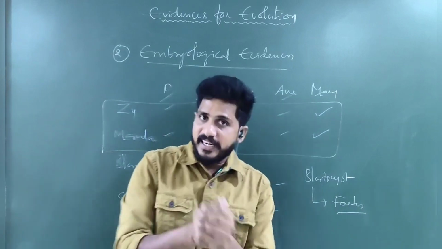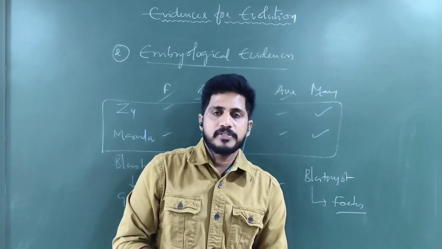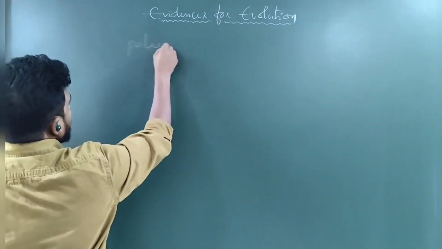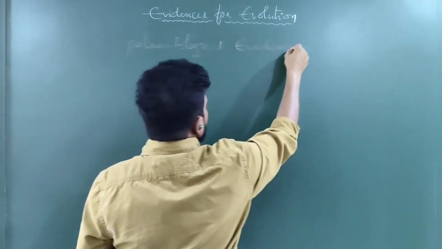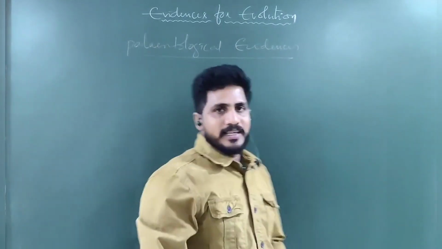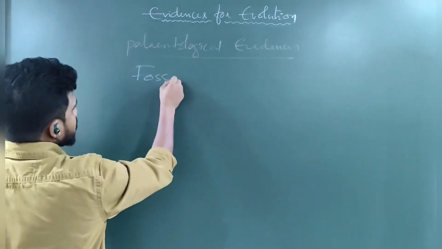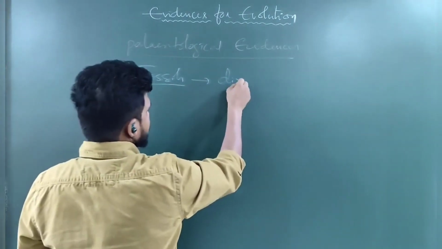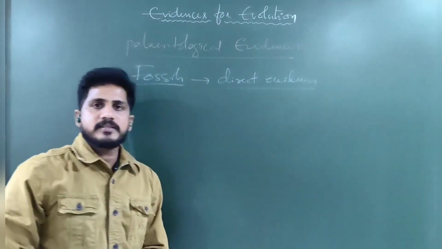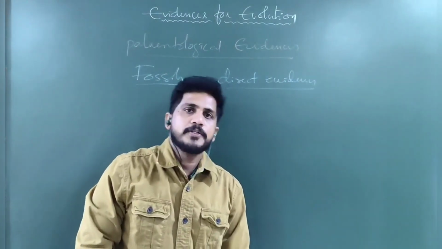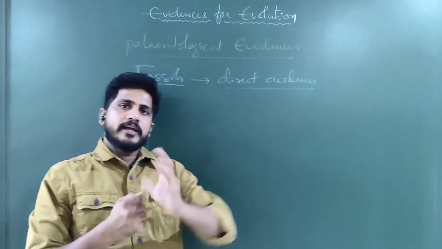The most important evidences, which are direct evidences called fossils, are the paleontological evidences we have to see now. Why are paleontological evidences more important than other branches of biology? Reason is fossils. Fossils are direct evidences. For instance, we used to see in the media or newspaper somewhere that dinosaur bones have been found.